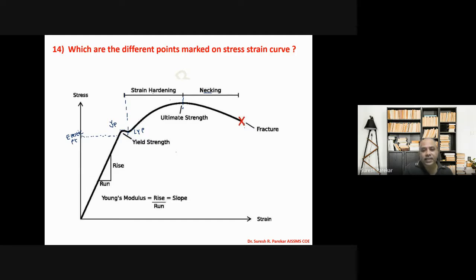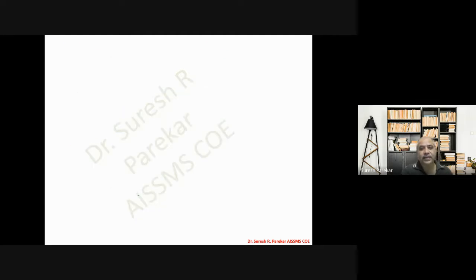Now this is the elastic point. This is the elastic part, and in this elastic part we have stress versus strain. If we find the slope of this, then we have rise upon run, so stress upon strain, and we have that as Young's modulus. So Young's modulus of the material is calculated from this linear line, and the slope of this linear line gives us Young's modulus or modulus of elasticity.